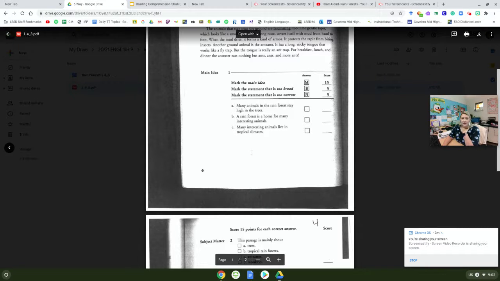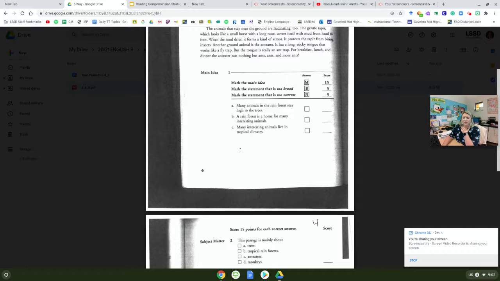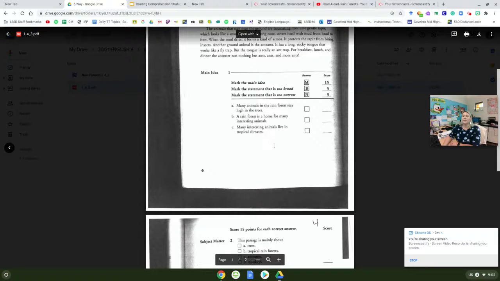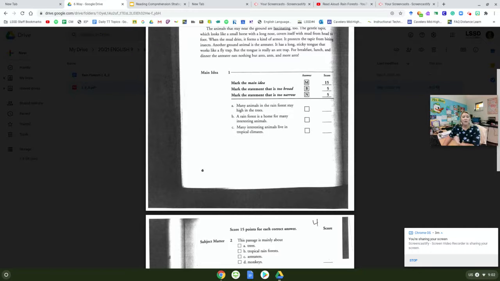Now C, don't just put the B there. We need to make sure it works. Many interesting animals live in tropical climates. Yeah, but it's too big. It's talking about all tropical climates and many interesting animals. So we're just going to go with B. It's too big to talk about tropical climates instead of rainforests specifically.